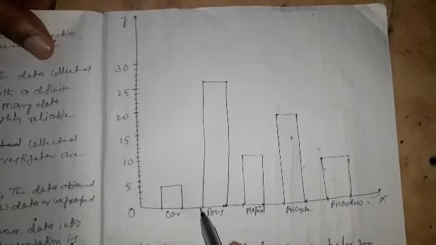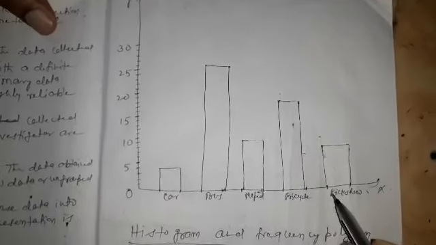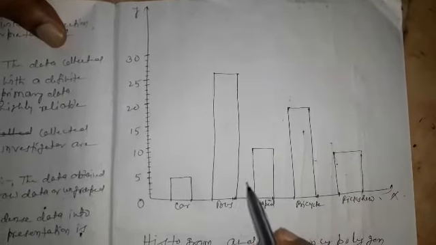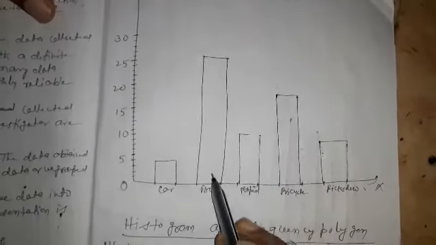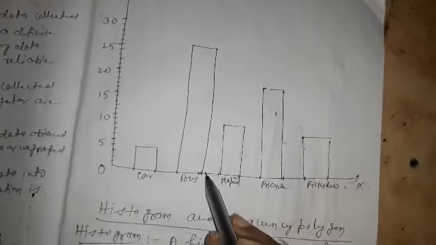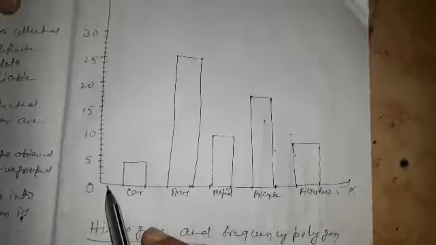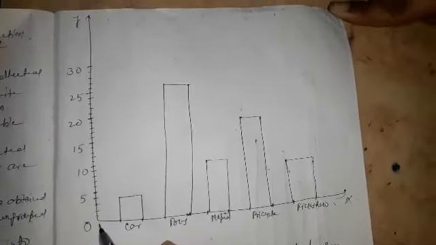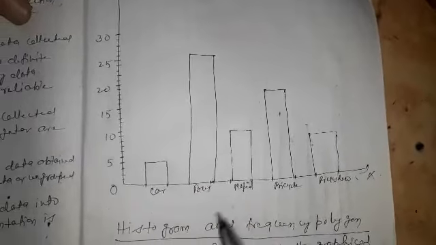Width of each bar will be the same, and the same space should be left between them. Just like these are the bars. All bars have the same width, and we left some space which is also the same width.